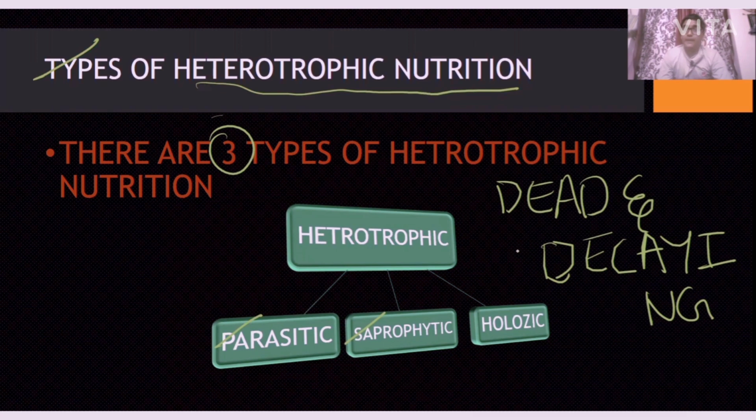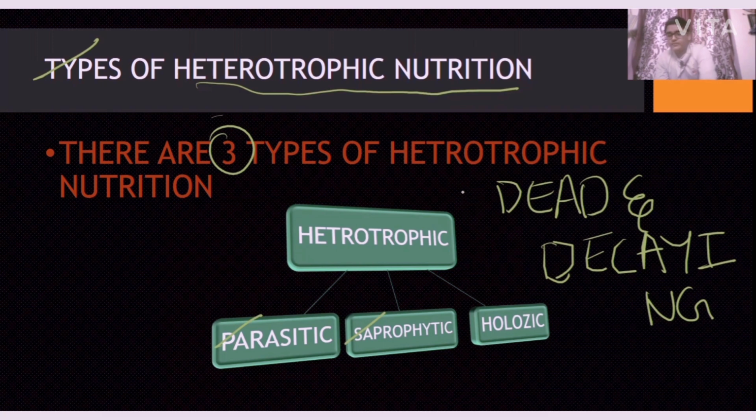Example, mushrooms. Not only mushrooms, we can also say vultures. Vultures also eat the dead decaying matter and release the nutrients into the soil. Another example is earthworms, which do vermicomposting.